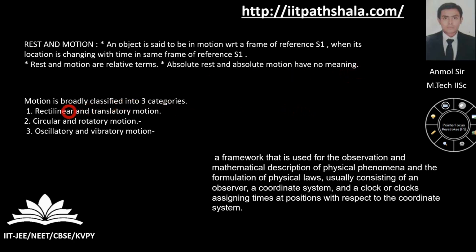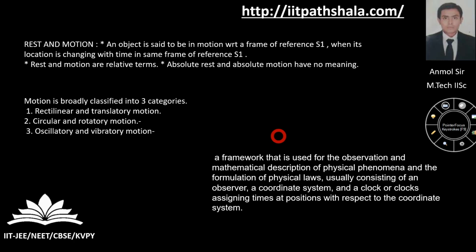Now motion is broadly classified into three categories: rectilinear, your 1D translatory motion; circular, in which you are moving along the perimeter of a circle; and oscillatory or vibratory motion, in which you are oscillating about a point A, and restoring torques make you oscillate. Every time you move away from that point A, the restoring torques take you back to that mean position, point A itself.